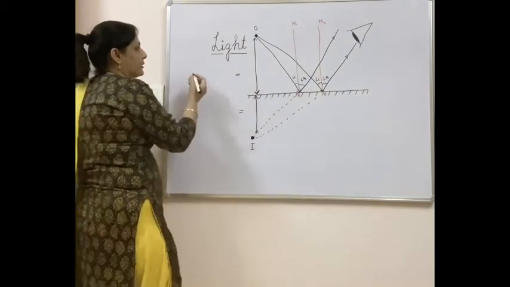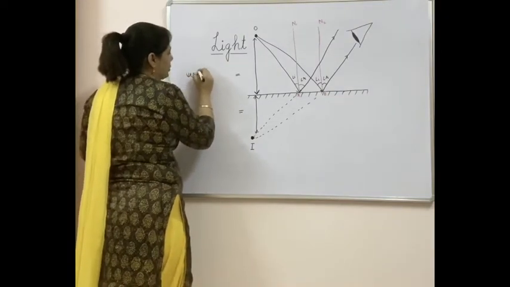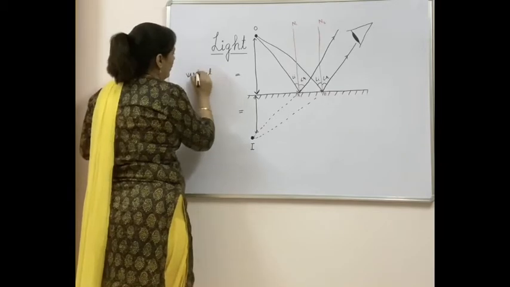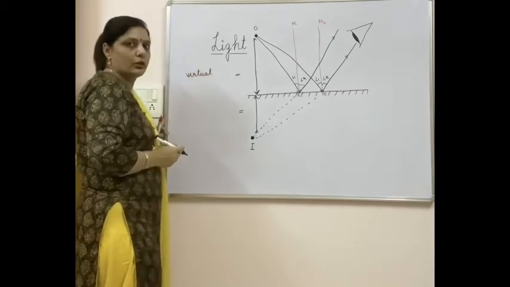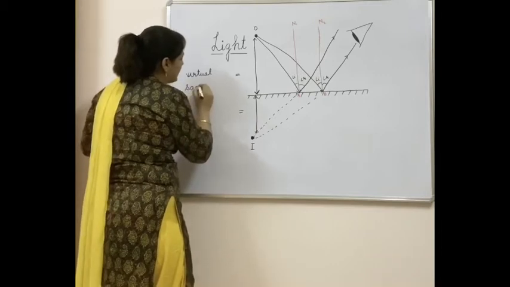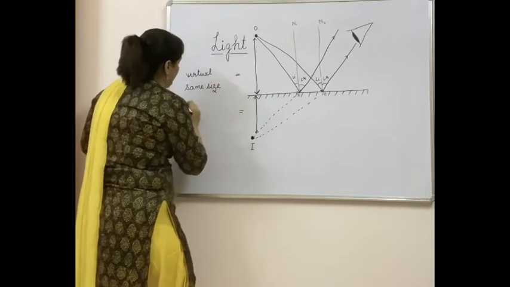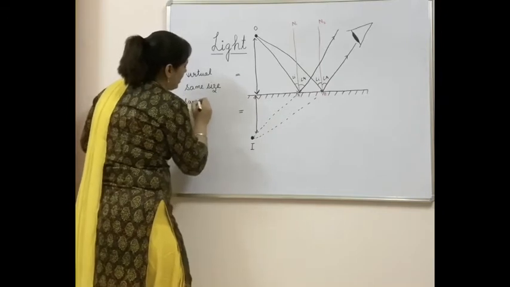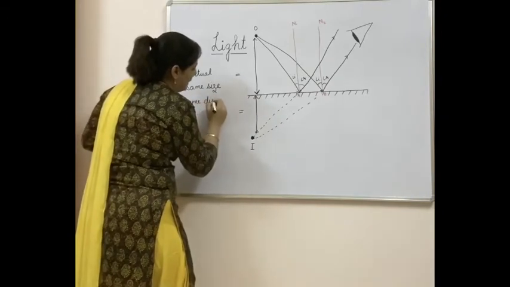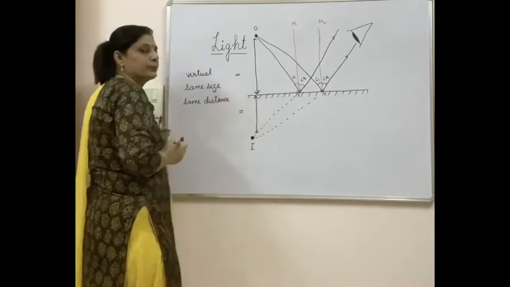What is the characteristic of this image formed? One thing is, it is virtual. Virtual, as you all know, means cannot be obtained on a screen. In plane mirror, the size of image will be same. Distance of image from the plane mirror will be same as the object.